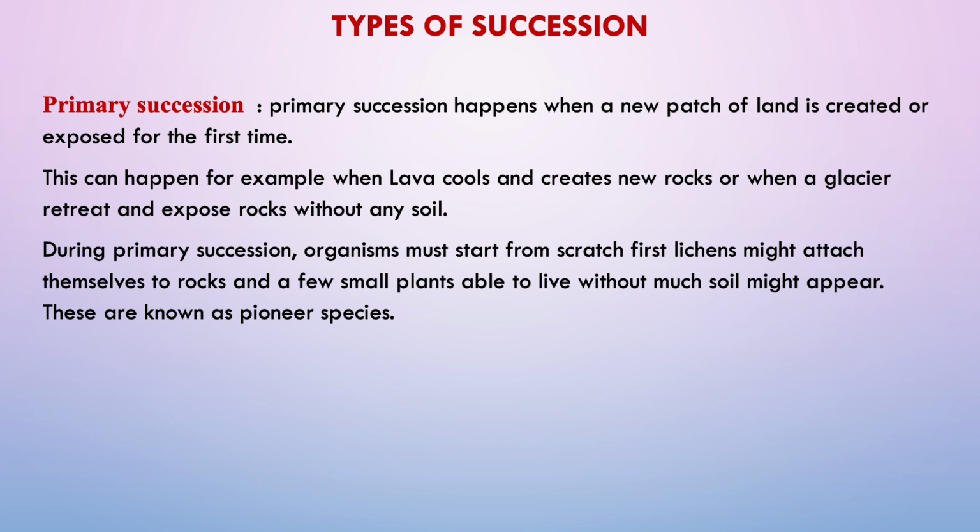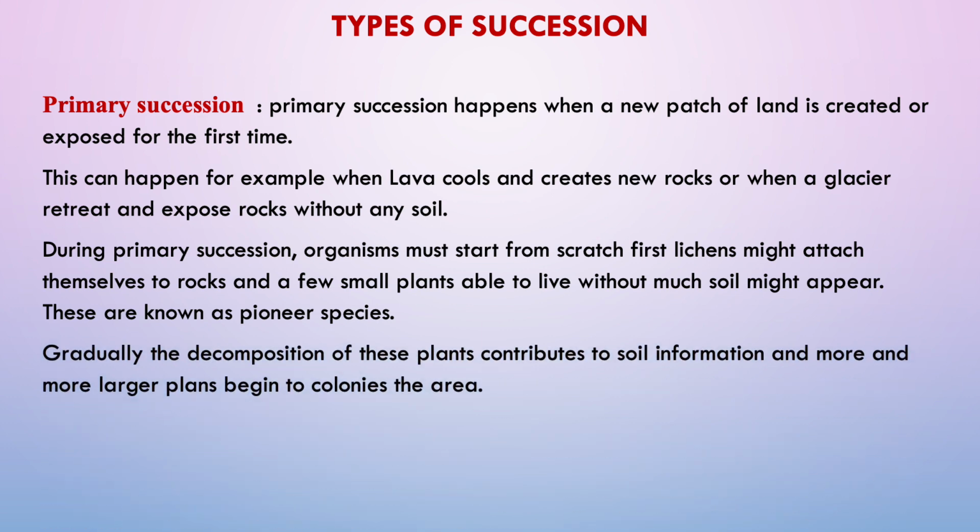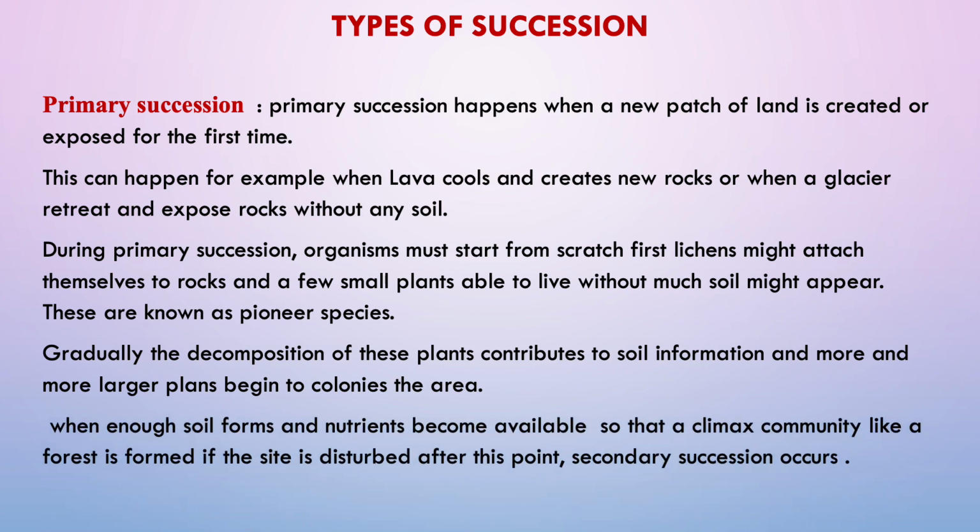During primary succession, organisms must start from scratch. First, lichens might attach themselves to rocks, and a few small plants able to live without much soil might appear. These are known as the pioneer species. Then gradually the decomposition of these plants contributes to soil formation, and larger plants begin to colonize the area, when enough soil forms and nutrients become available, so that a climax community like a forest is formed.